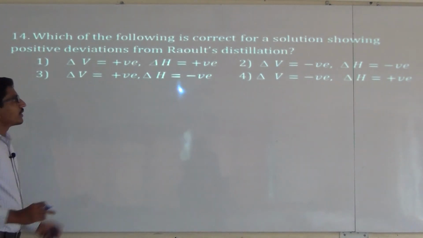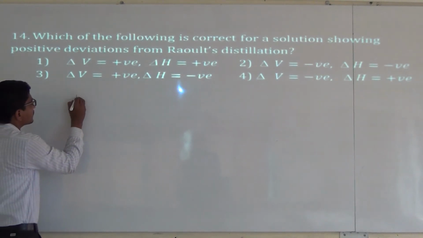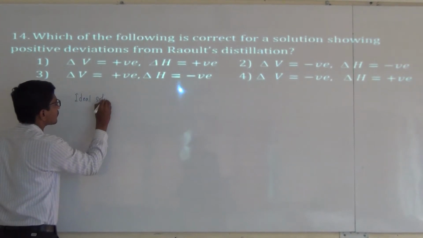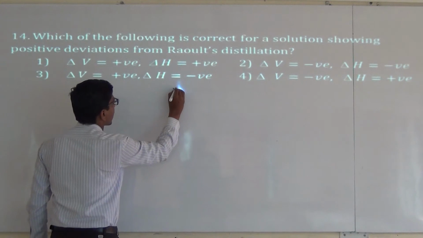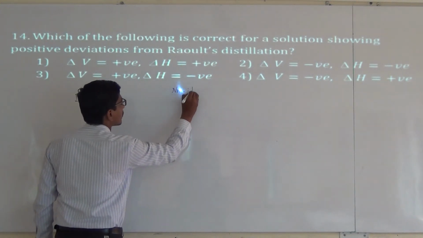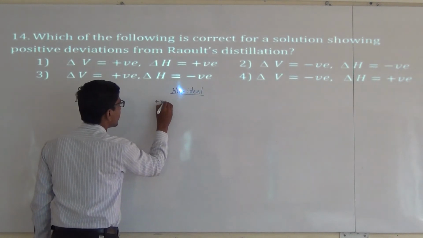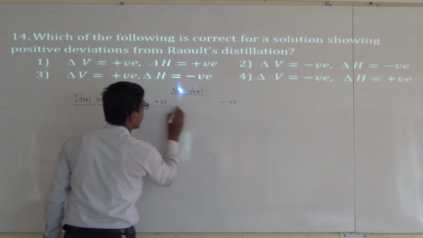From Raoult's law, it shows positive deviation. The first one is an ideal solution. The second one is non-ideal. In that, positive deviation and negative deviation.